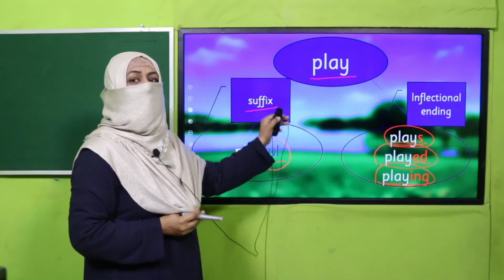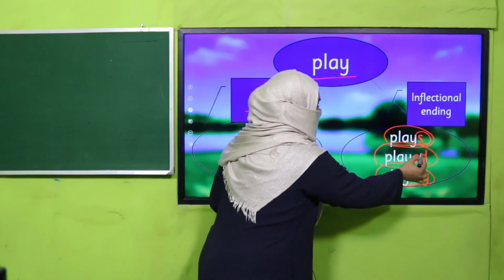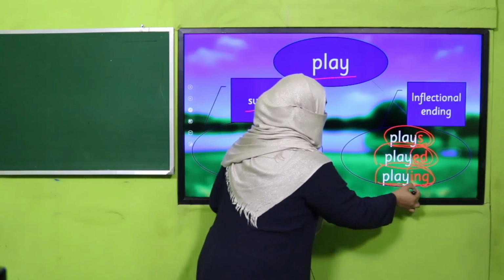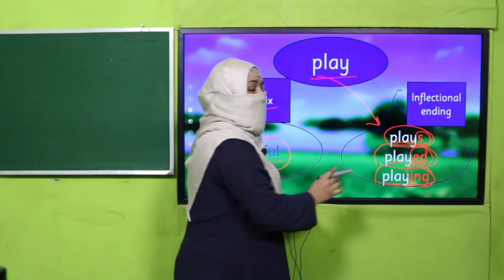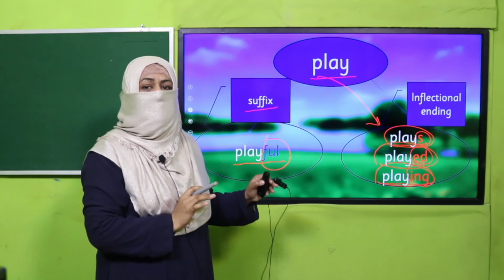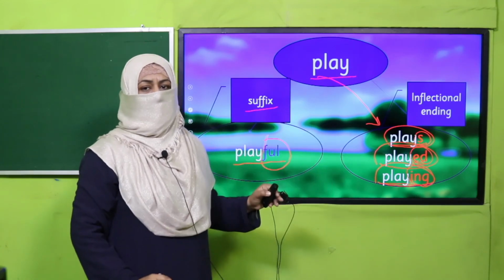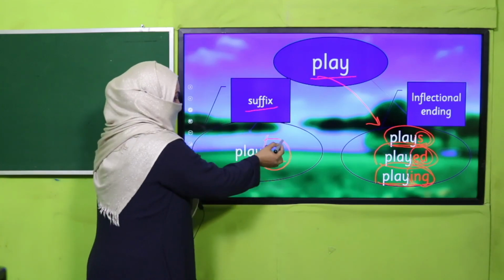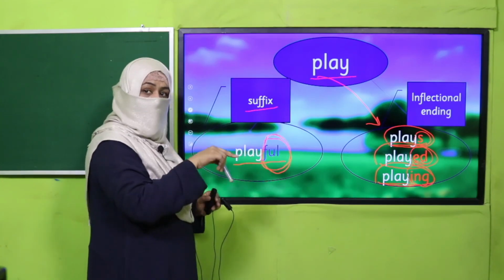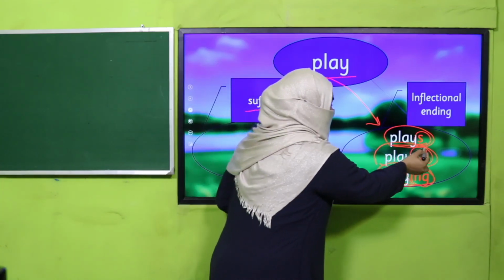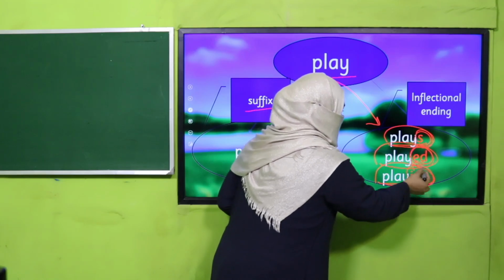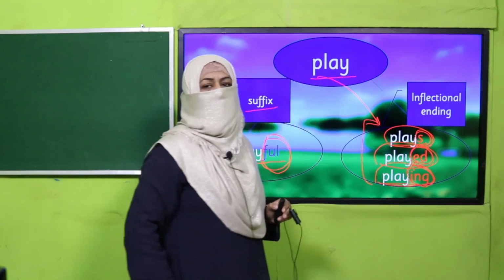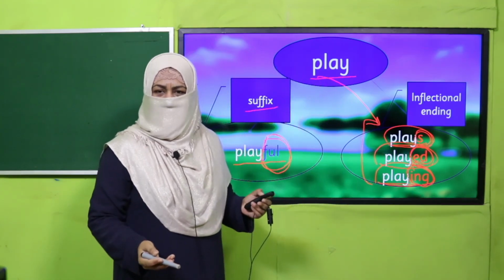It means by adding this chunk, the tense of the root word, the base word, is changing. That's why it's an inflectional ending. Can you differentiate? A suffix does not change number or tense, but if number or tense is changed, it is an inflectional ending. Simple. You got it?